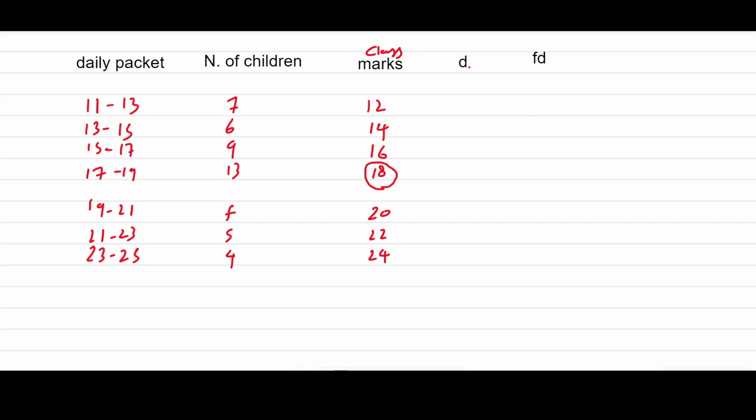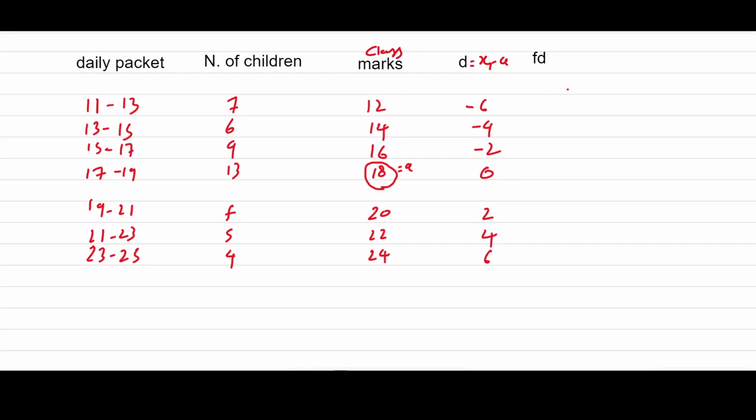So di will be xi minus a. Here a is 18, so 12 minus 18 will be minus 6, then minus 4, minus 2, and 0. Then reversing this, 2, 4, 6.